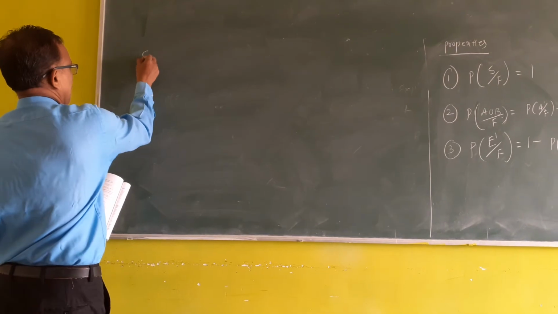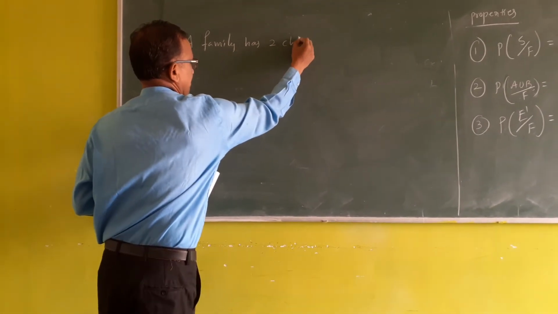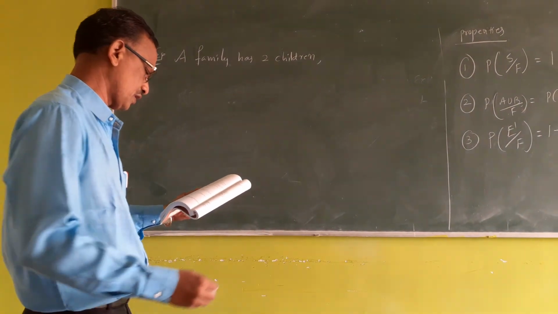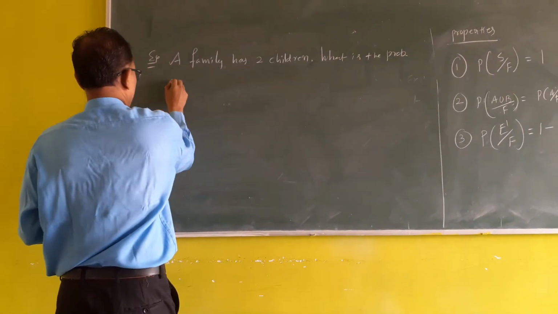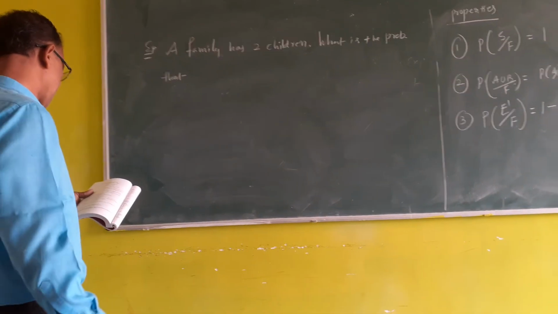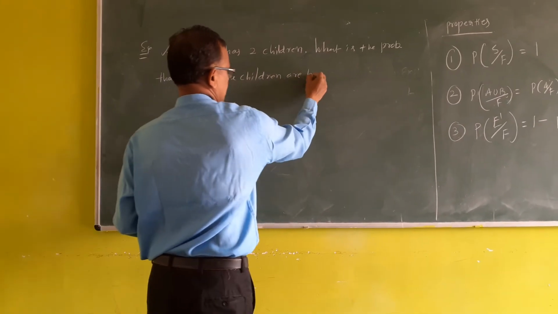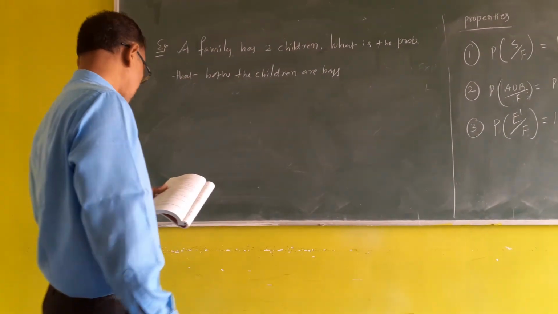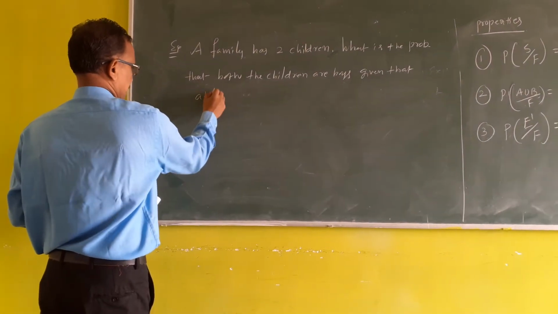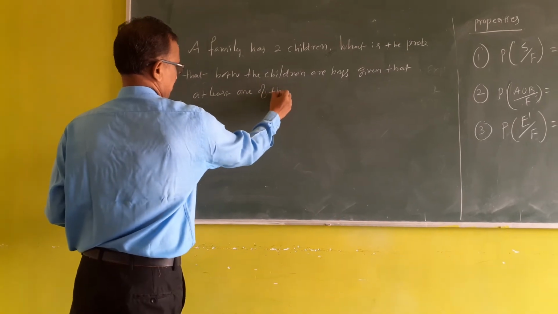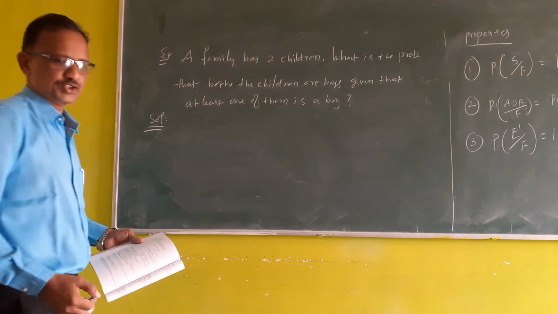A family has 2 children. What is the probability that both the children are boys, given that at least one of them is a boy?